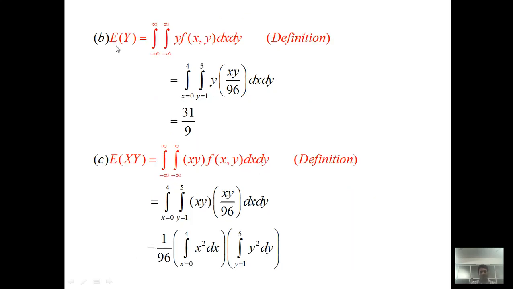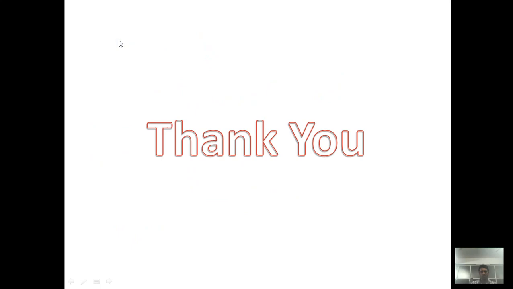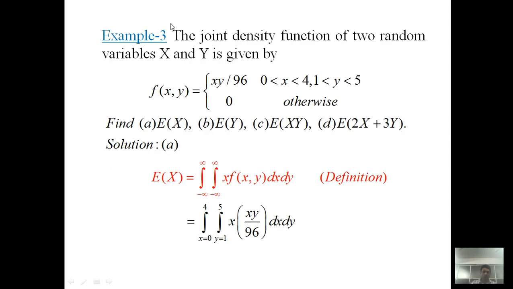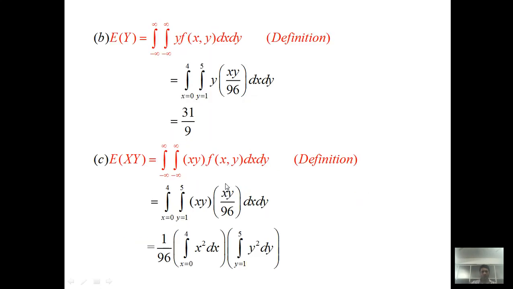Now the second one, E(Y). Again, this red highlighted equation is just the definition: integral from minus infinity to infinity, minus infinity to infinity. When you consider E(X), x is here. When you deal with E(Y), y is here, f(x,y) dx dy.